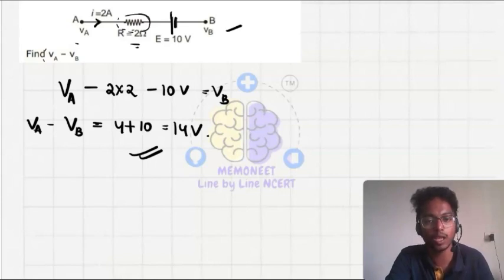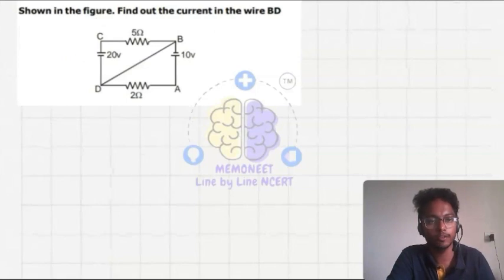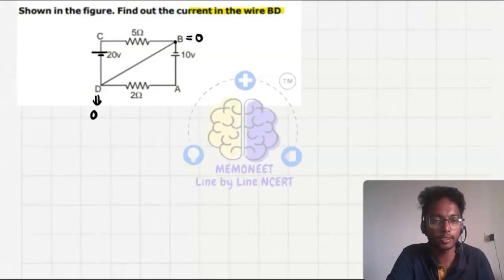Now let's see another question. In the question, as shown in the figure, find out the current in the wire BD. So let's take the point D as 0 potential, as it is attached to the negative terminal. I can also tell that the point B is also at 0 potential. Why? As there is no resistance to drop any voltage; it is simply a wire going through. So if D is 0 potential, point B is also 0 potential.